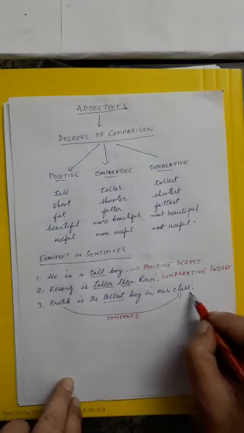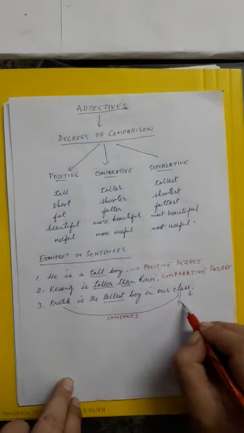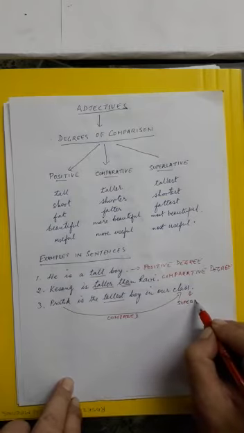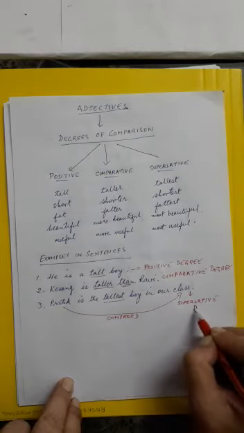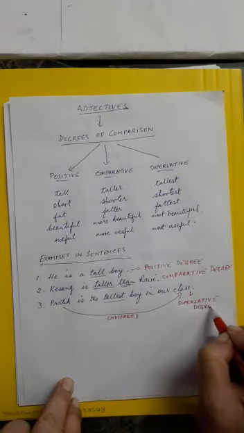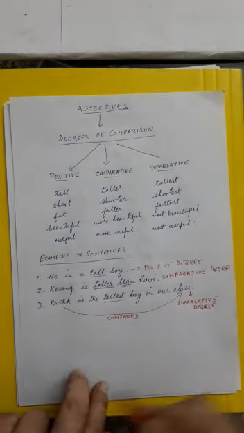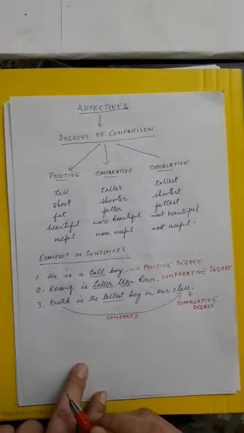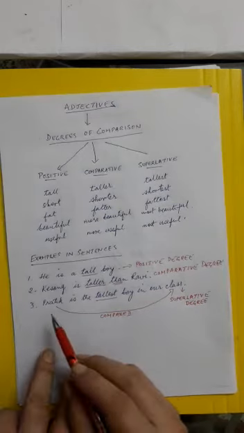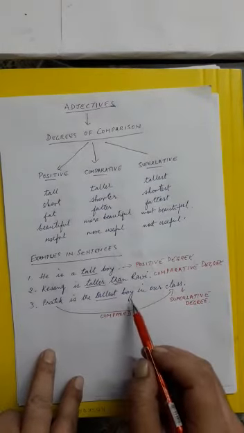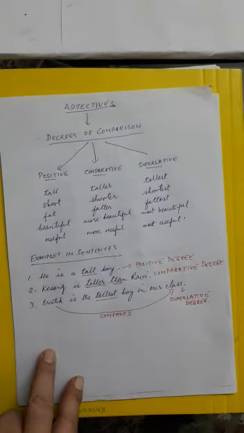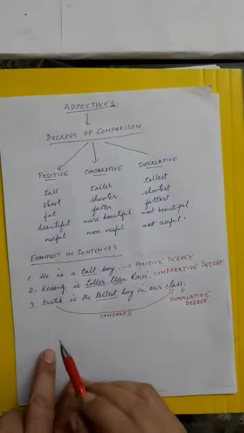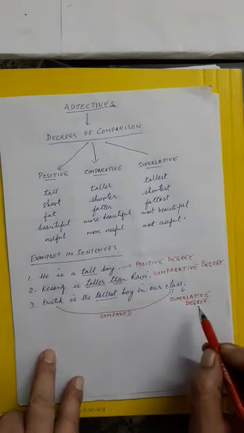So whenever you're comparing more than two, okay, then the sentence is in the superlative degree. Superlative degree. That is the highest degree of comparison. Again, Pratik is the tallest boy in our class. Pratik is being compared to all the boys in the class, more than two. Therefore, we say the sentence is in the superlative degree. Okay?